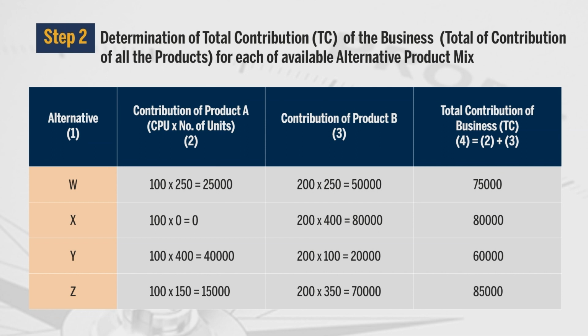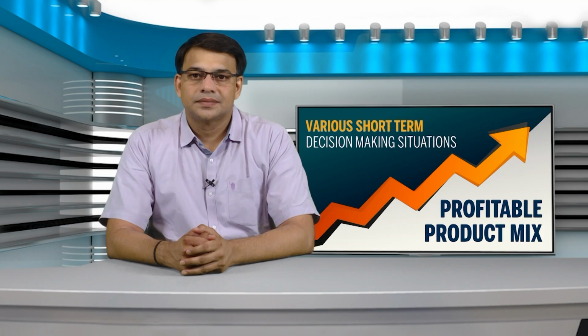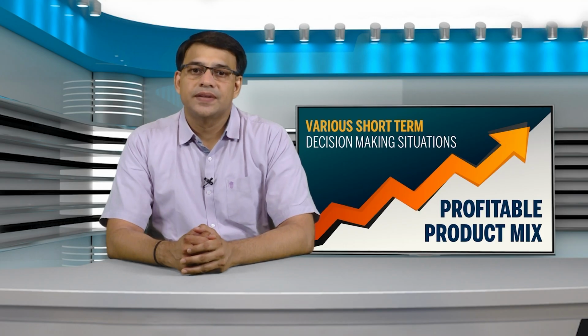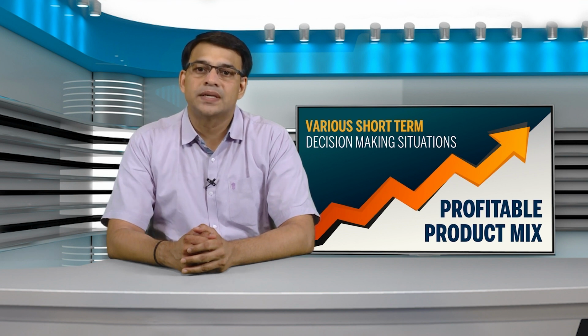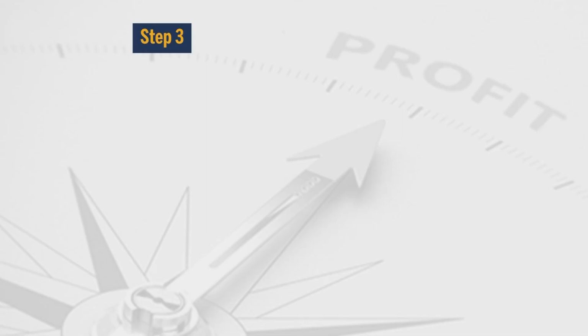So, this was our calculation for step 2, that is total contribution of business for each of the available alternative. So, in this way we have determined total contribution of business for each of the 4 alternatives, that is W, X, Y and Z. Now last step, that is step 3, selection of the most profitable product mix.